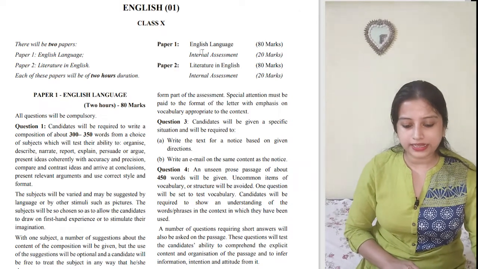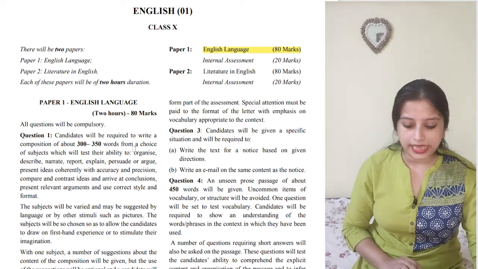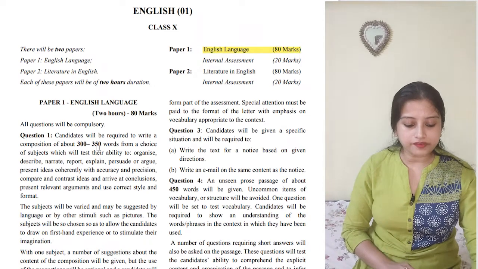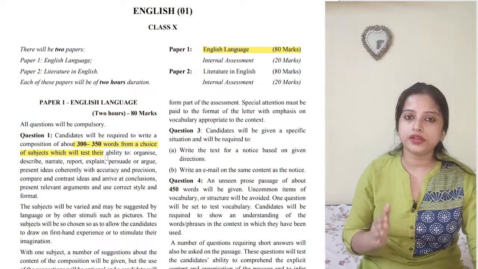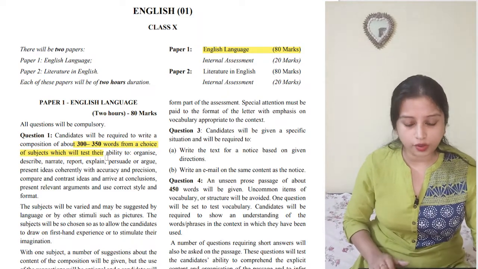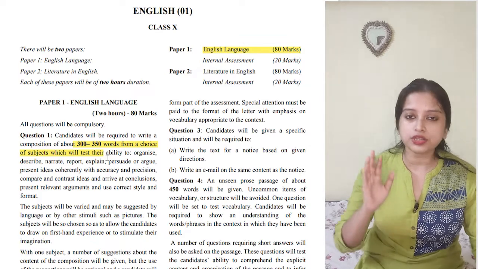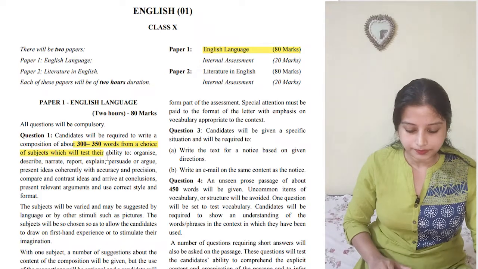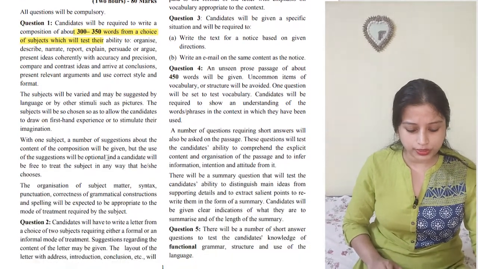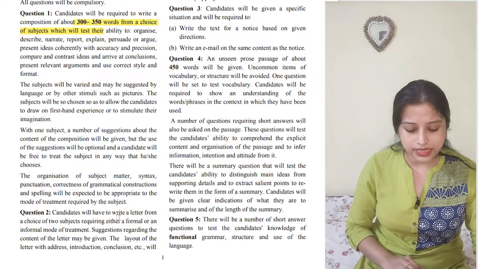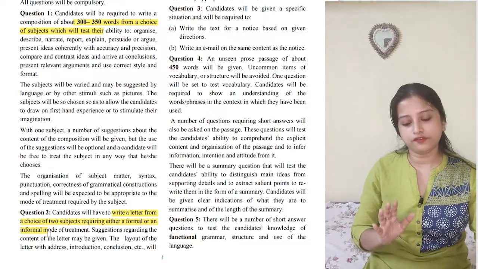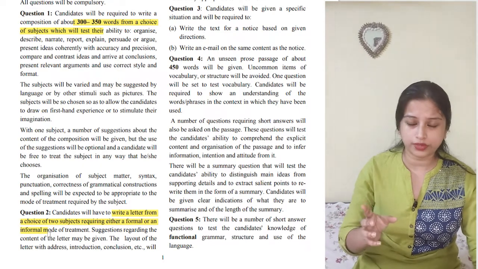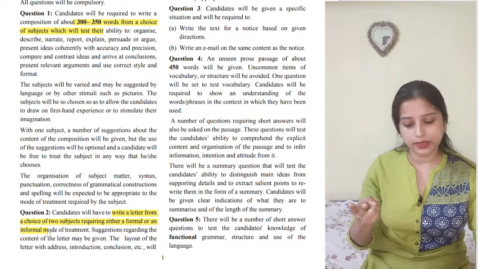See, paper 1 English language has 80 marks. In those 80 marks, you have question number 1, where you will have to write a 300 to 350 words composition or essay, whatever you call it. Next, question number 2 includes a letter from the choice of 2 subjects, either formal or informal. This is something which you already know. First one composition, second one letter.